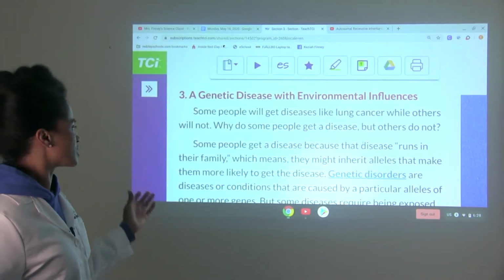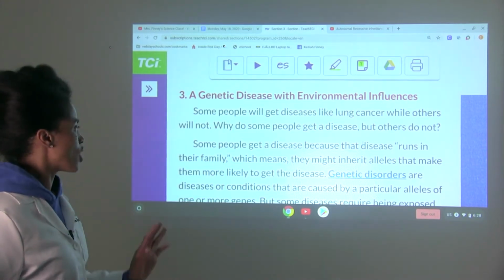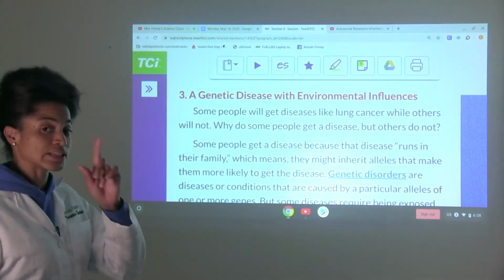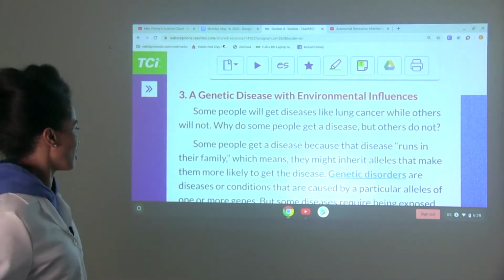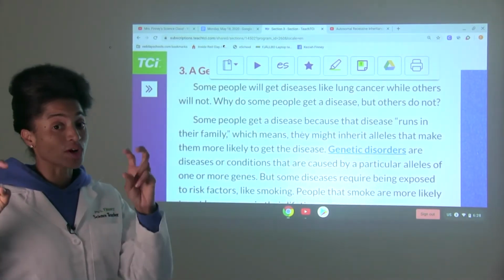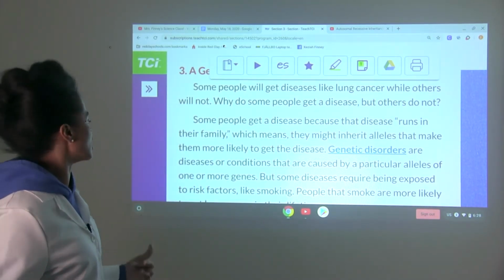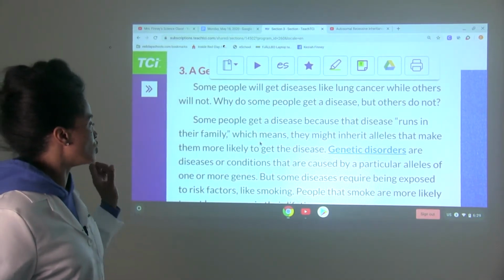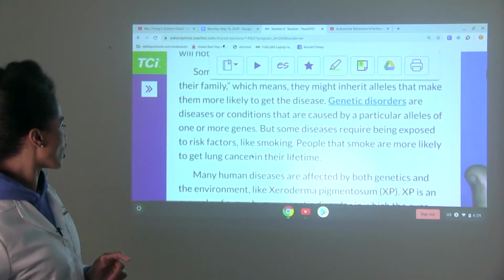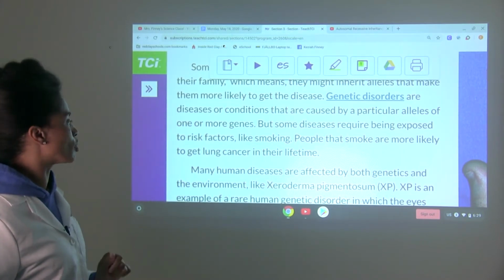At the top it says some people will get diseases like lung cancer while others will not. Why do some people get a disease but others do not? That's our essential question for today. Some people get a disease because that disease runs in their family, which means they might inherit alleles that make them more likely to get the disease. Genetic disorders are diseases or conditions that are caused by particular alleles of one or more genes.